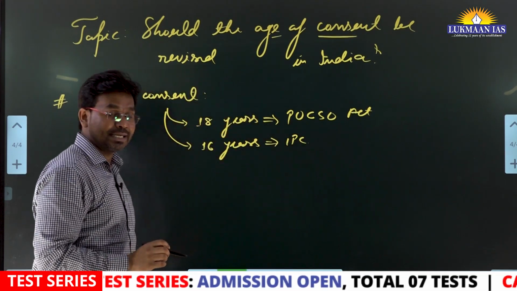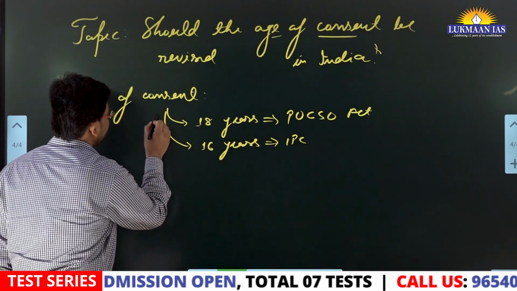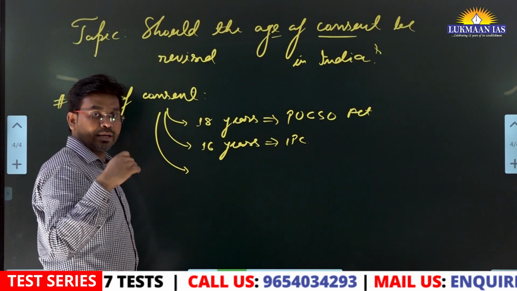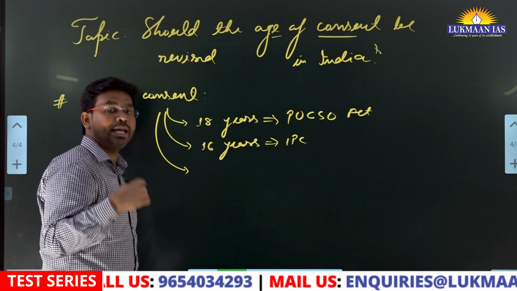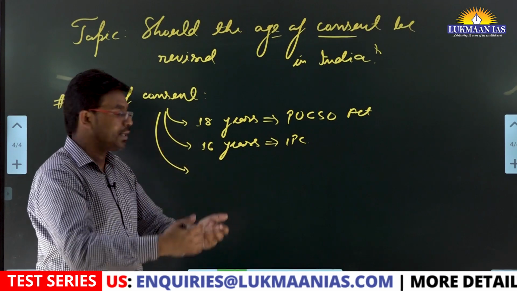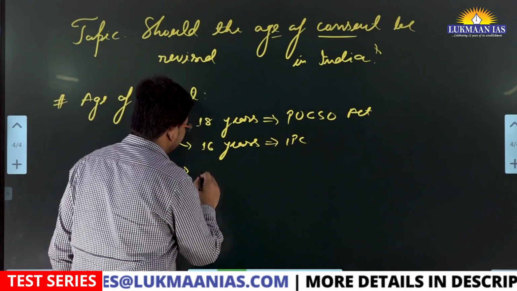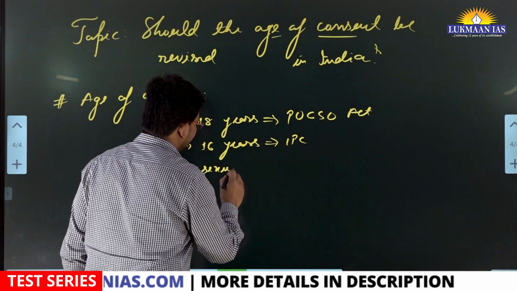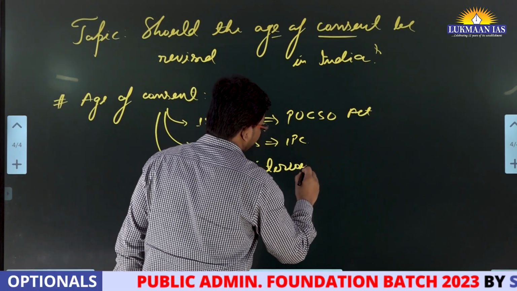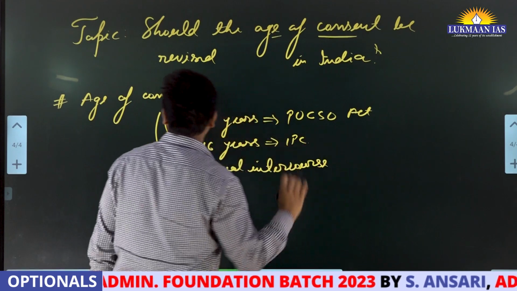So age of consent is the age at which a person can willfully enter, with his or her own decision, into sexual intercourse with any partner.